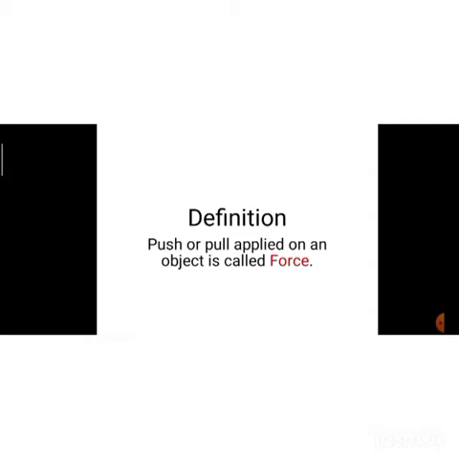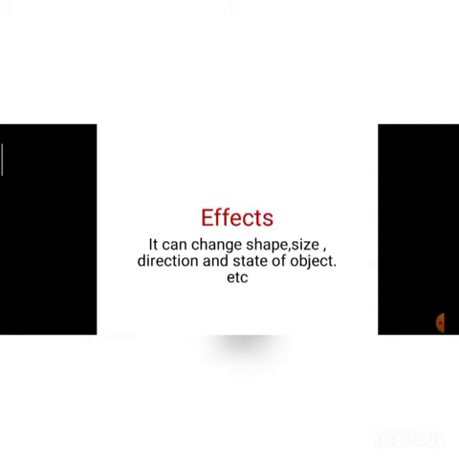And due to force we can bring many changes in an object, like we can change shape, size, direction, and state. State means if any object is moving, then it is in state of motion. We can change its state from motion to rest with the application of force. And similarly, if any object is at rest, we can change its state of rest into state of motion, again by the application of force.